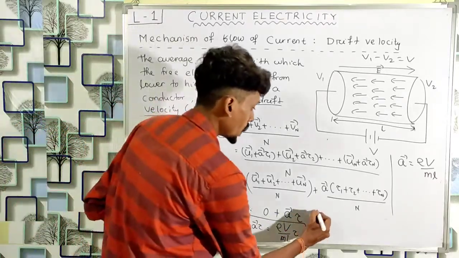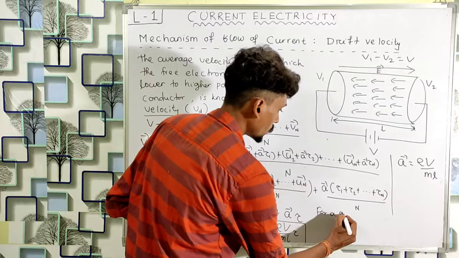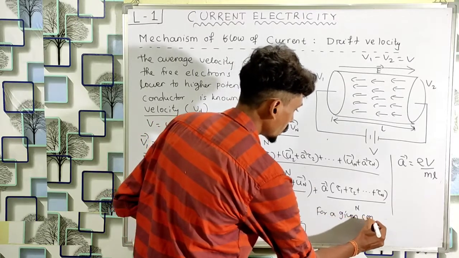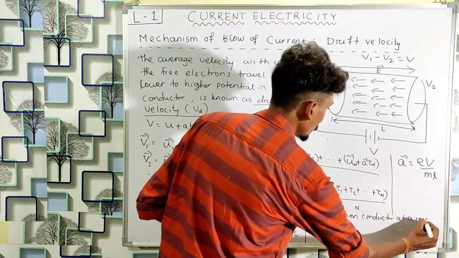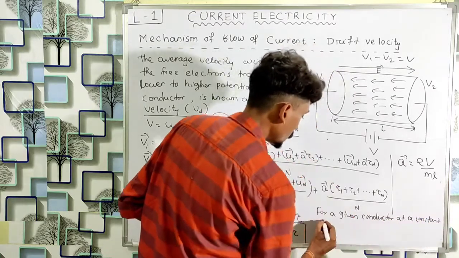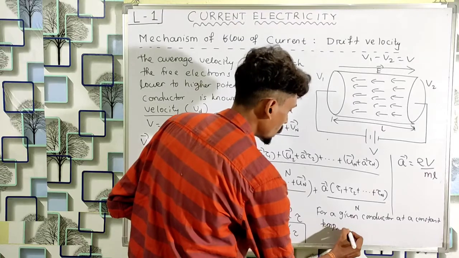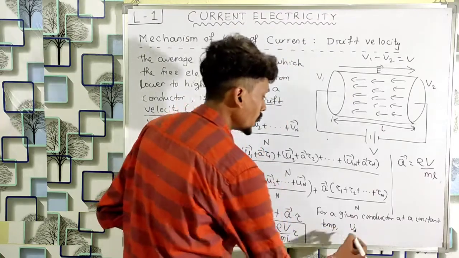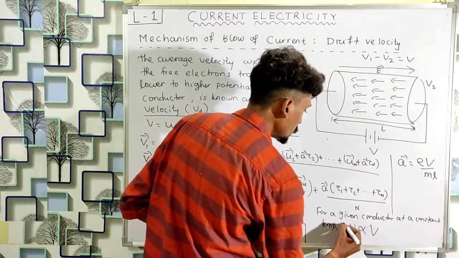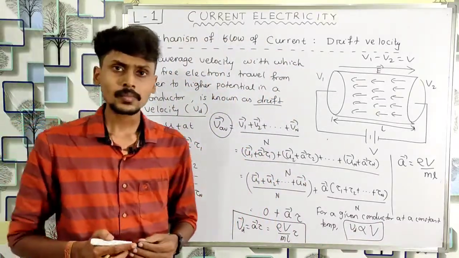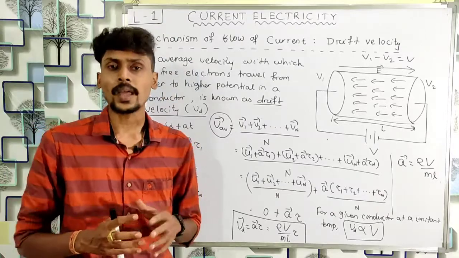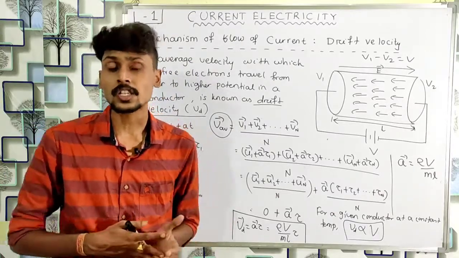So for a given conductor at a constant temperature, the drift velocity Vd is directly proportional to the potential difference across the two ends of the conductor. And remember that the value of the drift velocity of electrons is not that large.